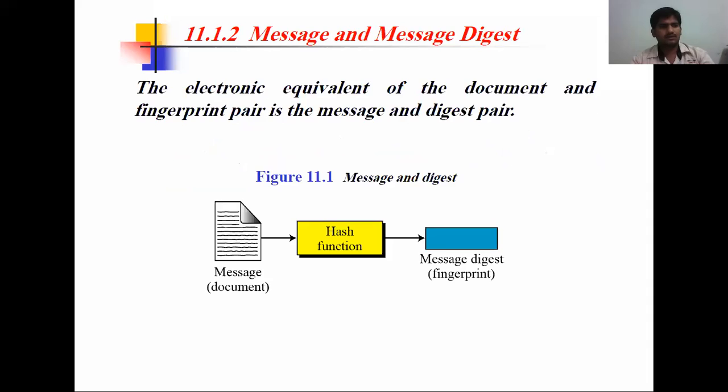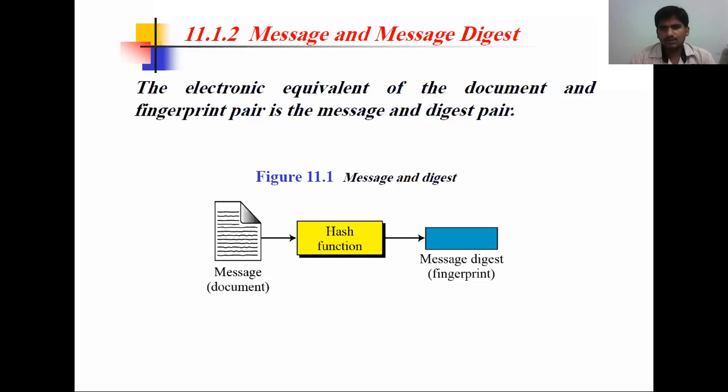So the electronic equivalent of the document and fingerprint pair is the message and message digest pair. See that? So we are sending a message and we have a message digest. Message and message digest, how will it be? For example, if I have a document, how are we going to perform this message digest? Message digest is nothing but a fingerprint.